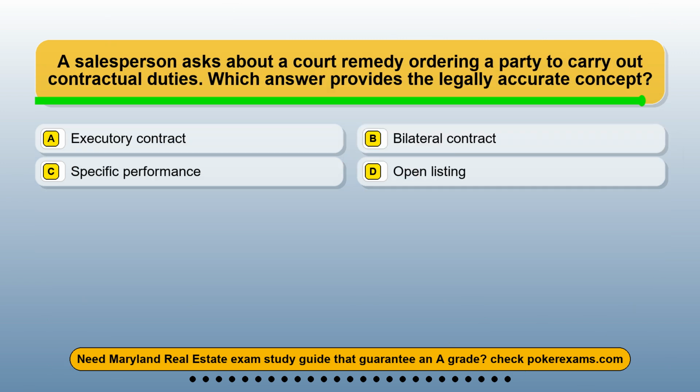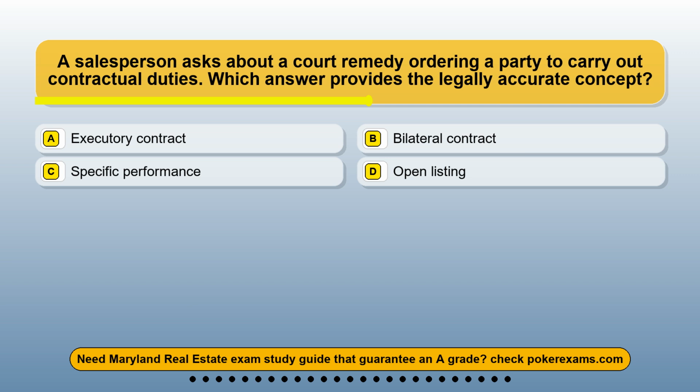Question 7. A salesperson asks about a court remedy ordering a party to carry out contractual duties. Which answer provides the legally accurate concept? Option A. Executory contract. Option B. Bilateral contract. Option C. Specific performance. Option D. Open listing.